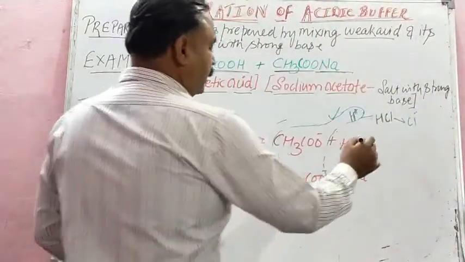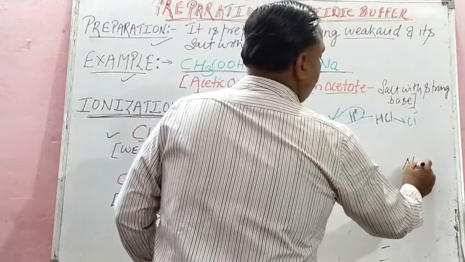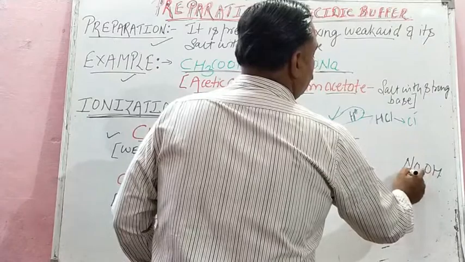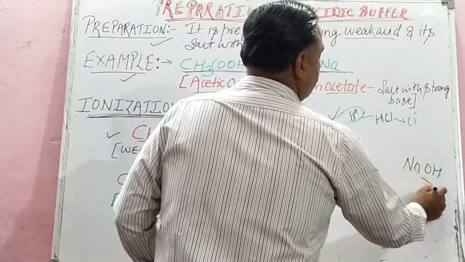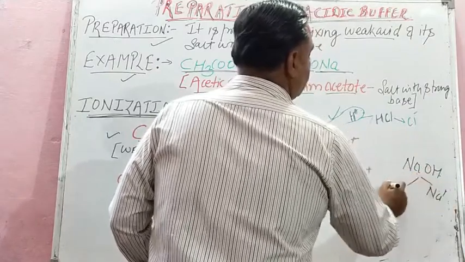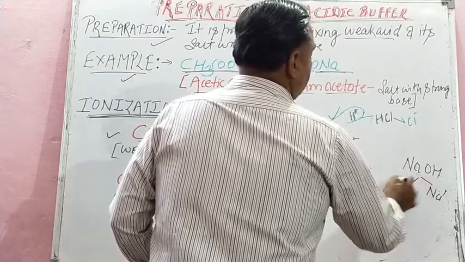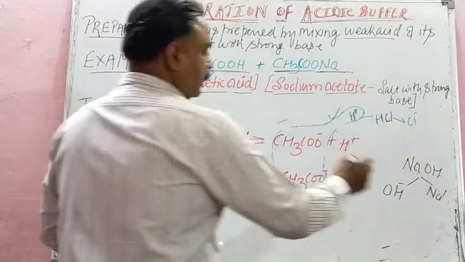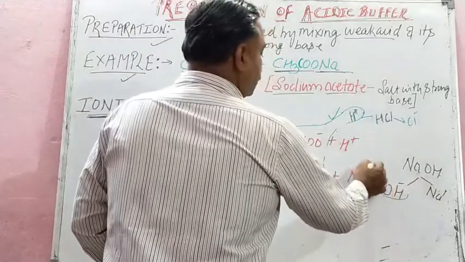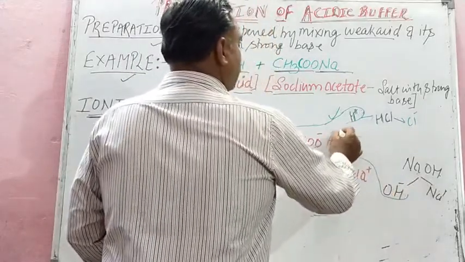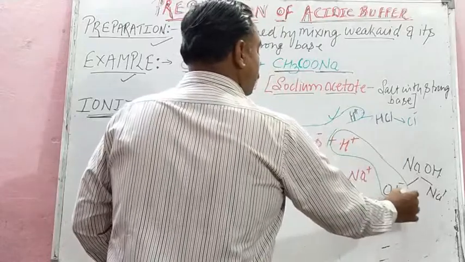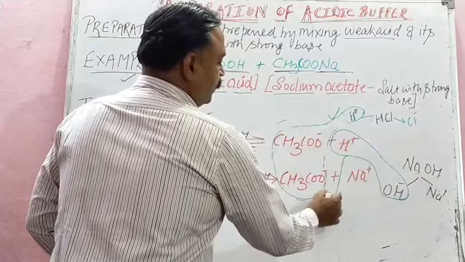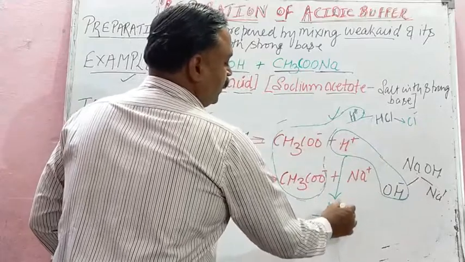Similarly, when we add strong base, say NaOH, it will dissociate into sodium and hydroxyl ion, children. Now what happens? This hydroxyl ion will combine with the dissociated hydrogen of this acetic acid and it will form a neutral compound called water.